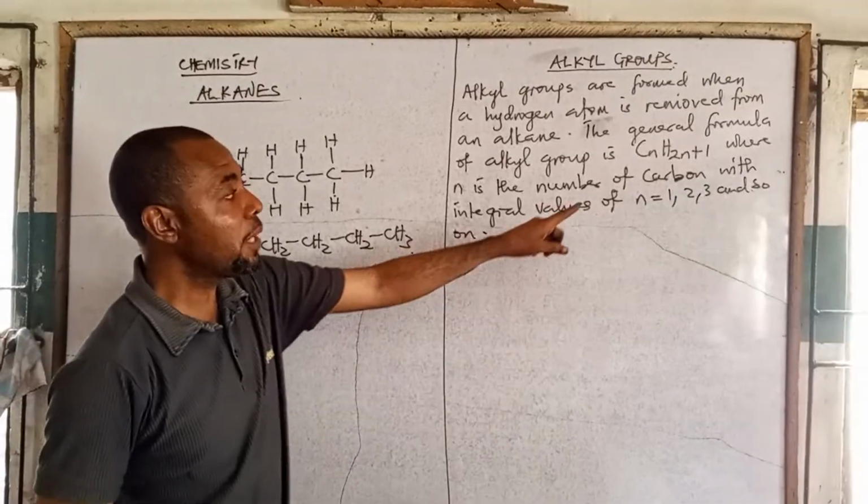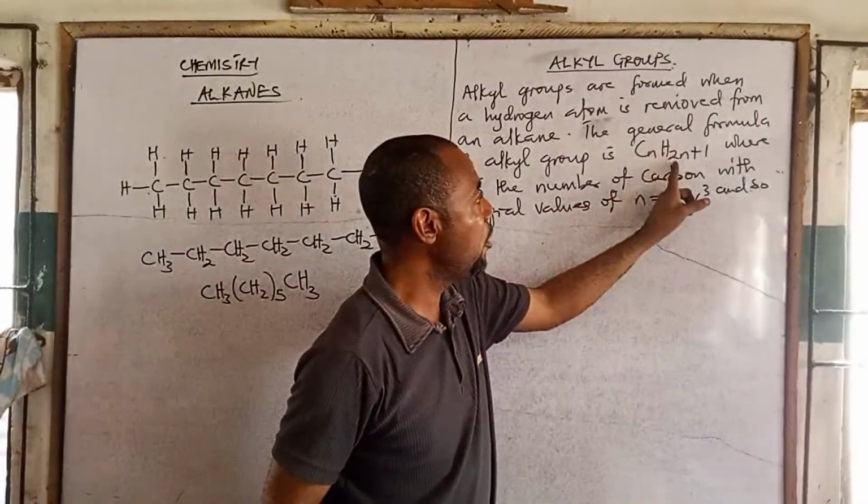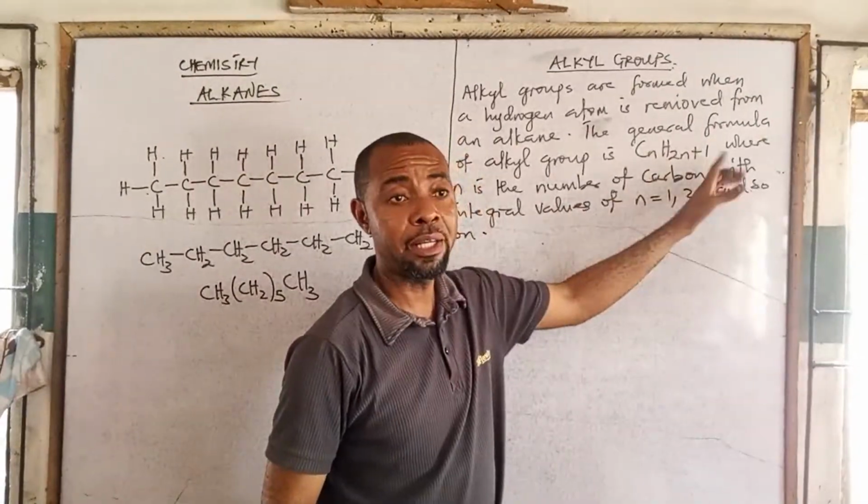So the general formula now is what? CnH2n plus what? 1. That's alkyl group.